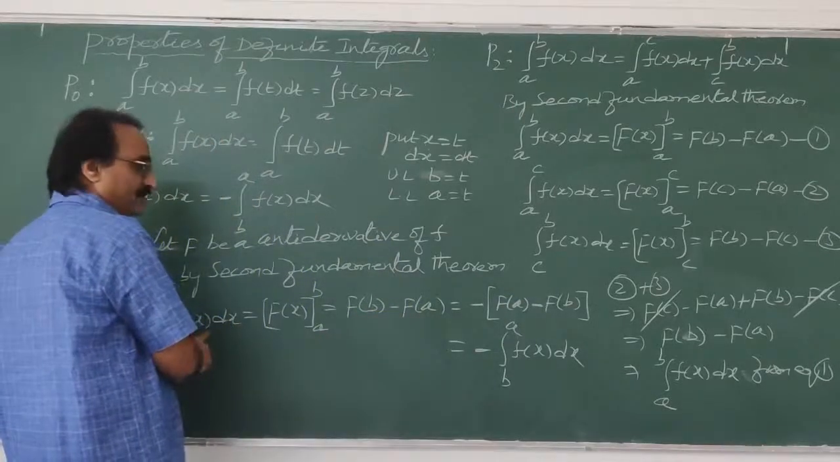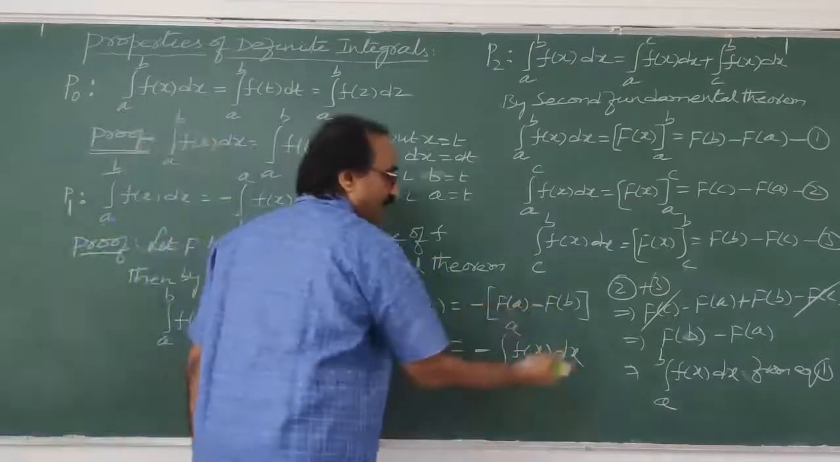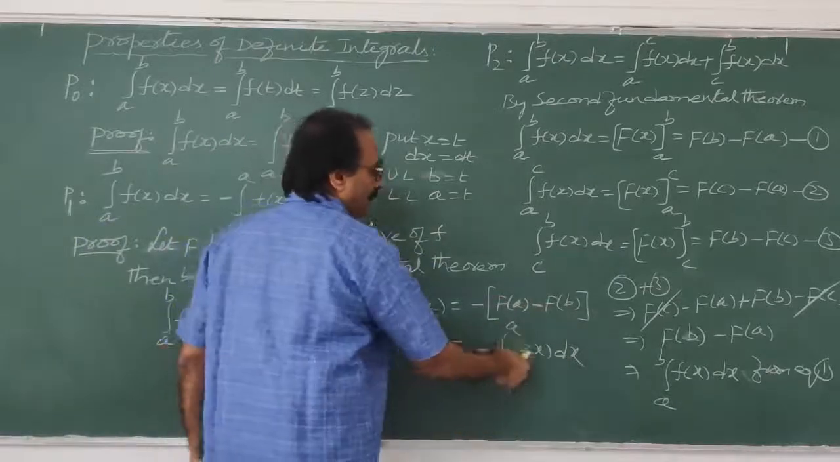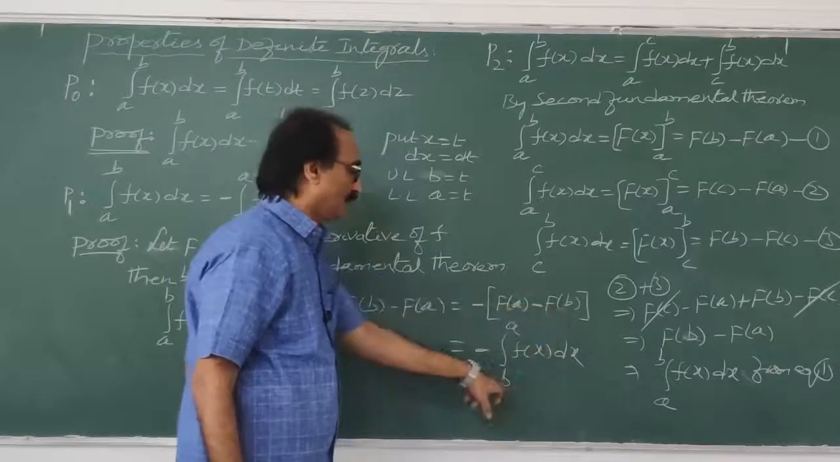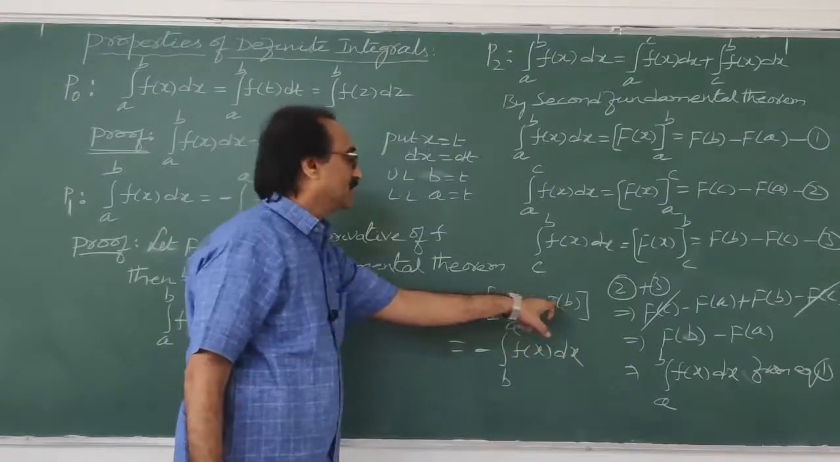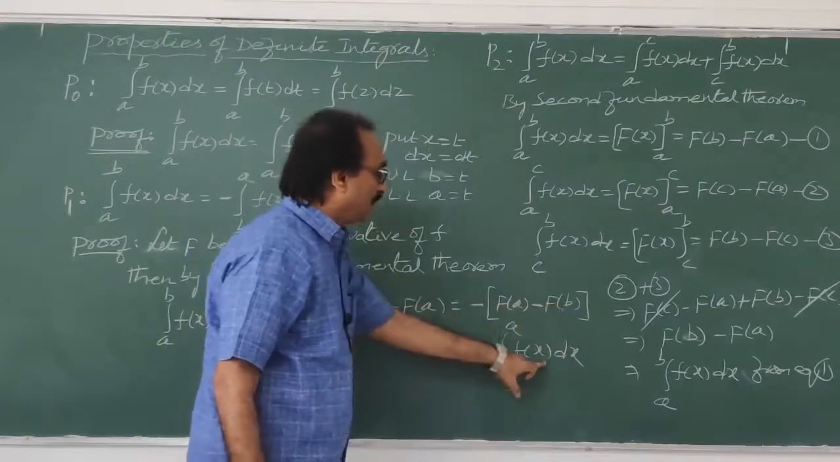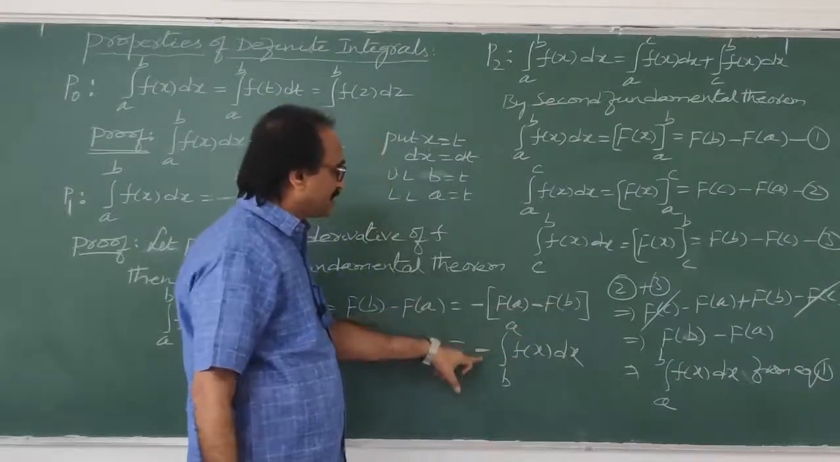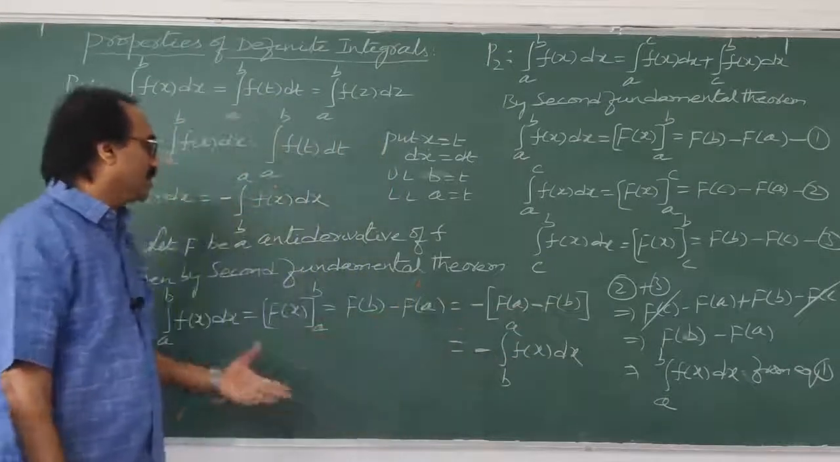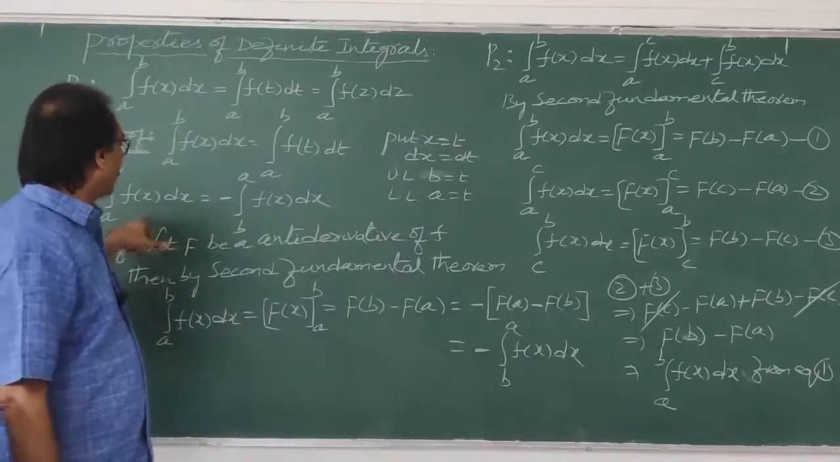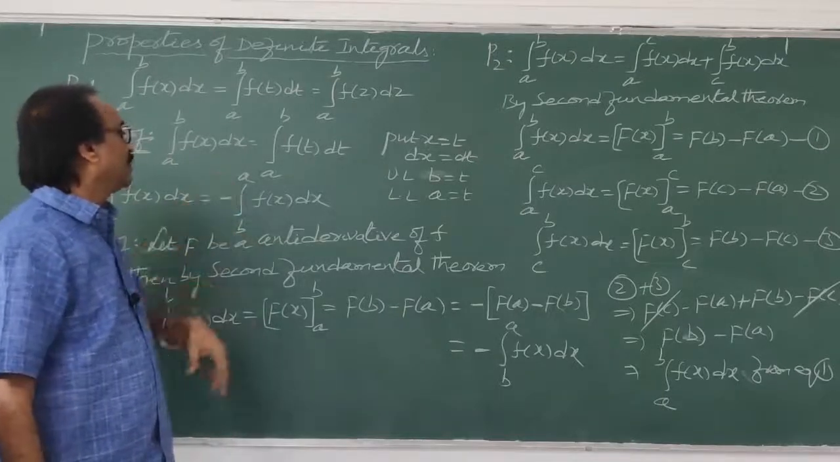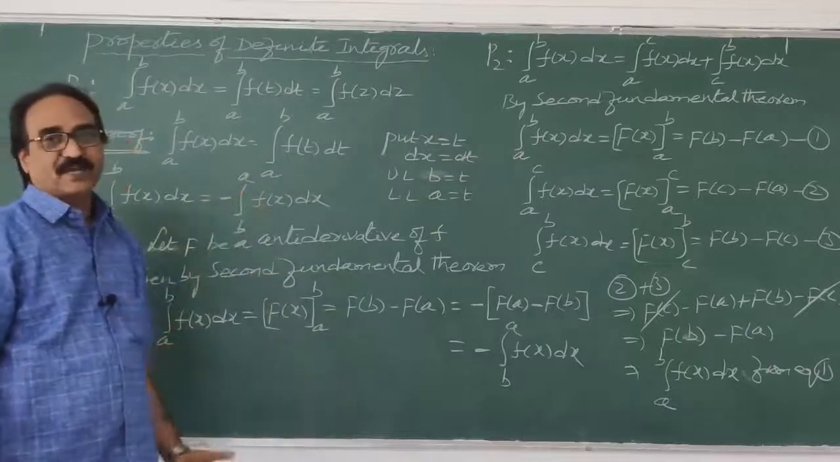Integral a to b f of x dx is F of a minus F of b, which means what? Integral b to a f of x dx. First minus second: first is the upper limit, second is the lower limit. Here first is what? a. Second is what? b. So integral b to a f of x dx has a minus sign before it, which is proved. So therefore, you will come to know that integral a to b f of x dx is equal to minus integral b to a f of x dx. We can write this.